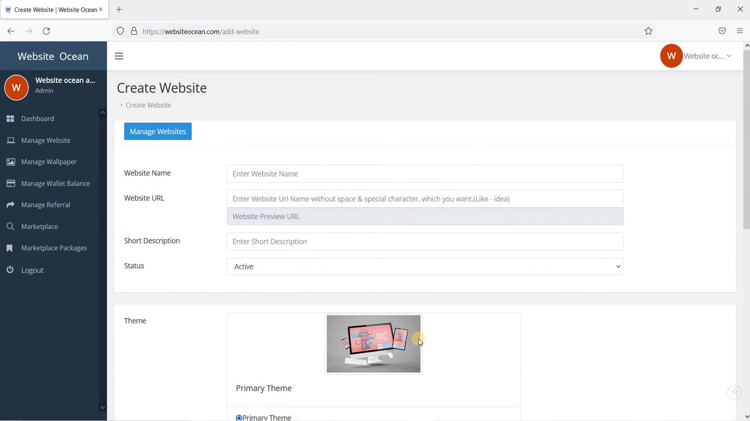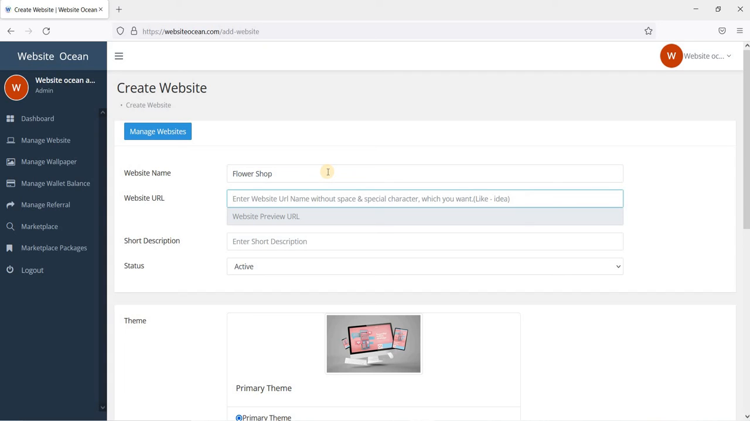So friend, this is the main form for creating a website, and now I will tell you how you can create your own website. Suppose that I am a flower shop owner and I want to create a website for my shop. To do that, I can enter the name of my website, flower shop.